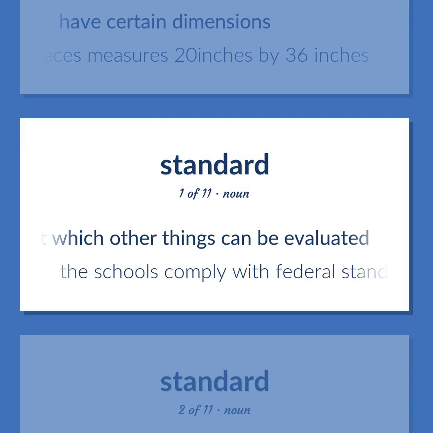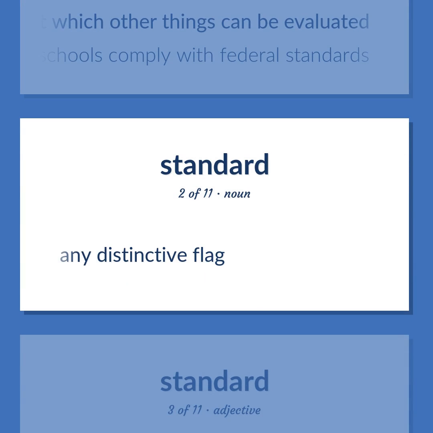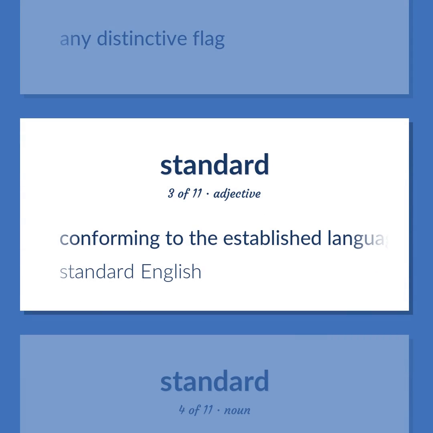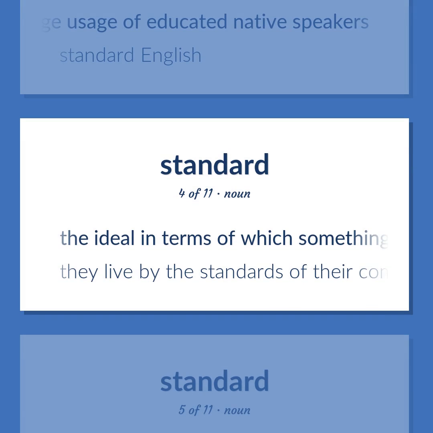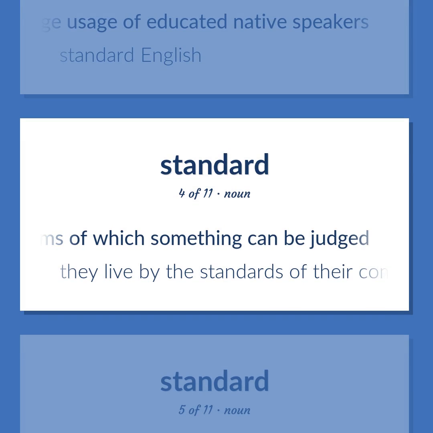The schools comply with federal standards. Any distinctive flag. Conforming to the established language usage of educated native speakers. Standard English. The ideal in terms of which something can be judged. They live by the standards of their community.